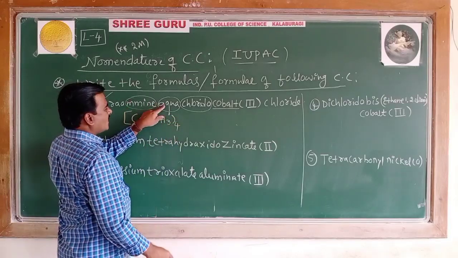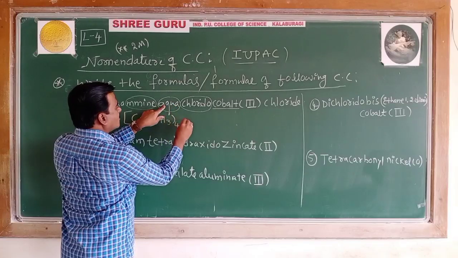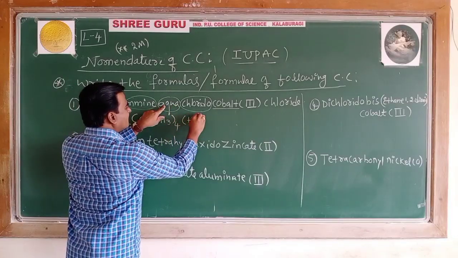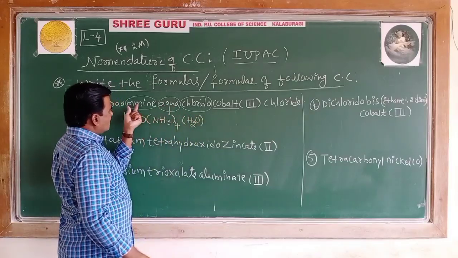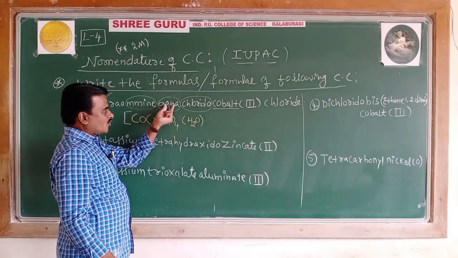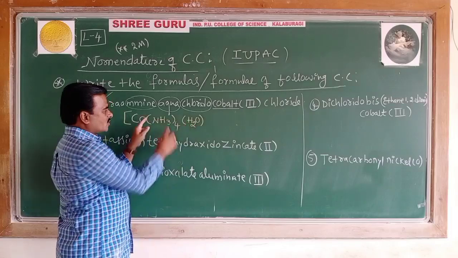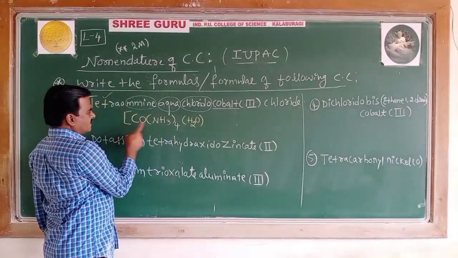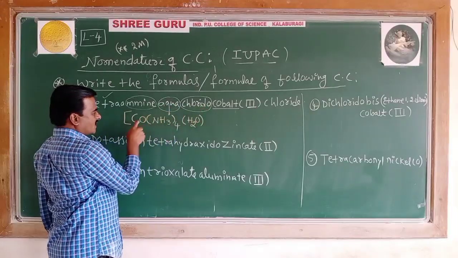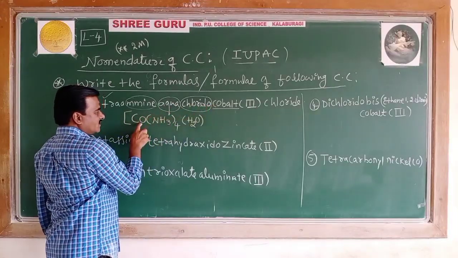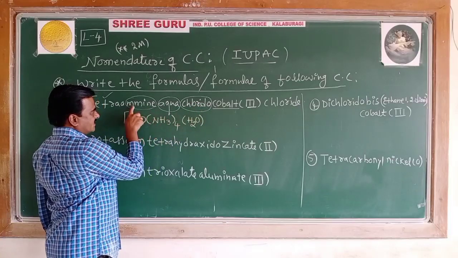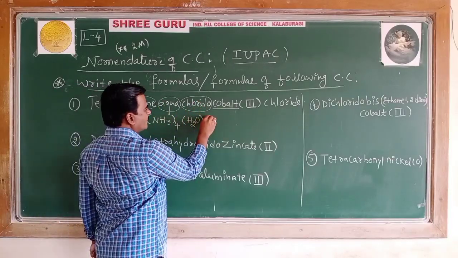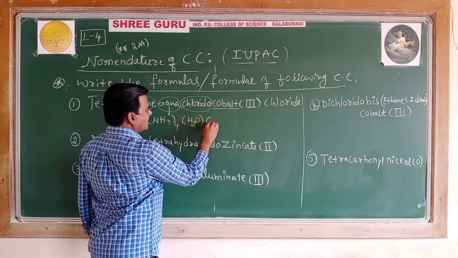Next, aqua, which is also to be written in brackets if it is polyatomic. Ammine is polyatomic, aqua is also polyatomic, so those must be written in parentheses. I have written cobalt first, the central metal atom. Second, the ligands: NH3 4 times, H2O single, chlorido Cl.